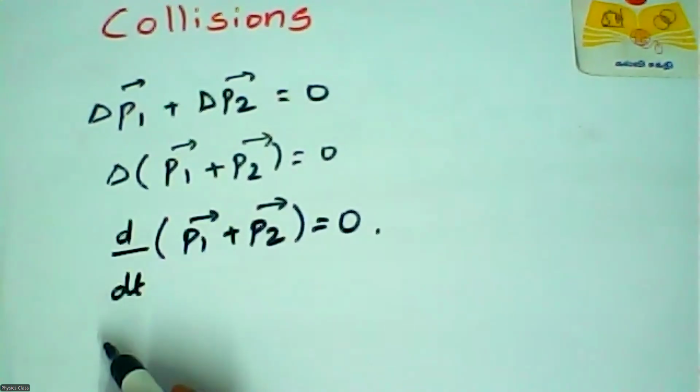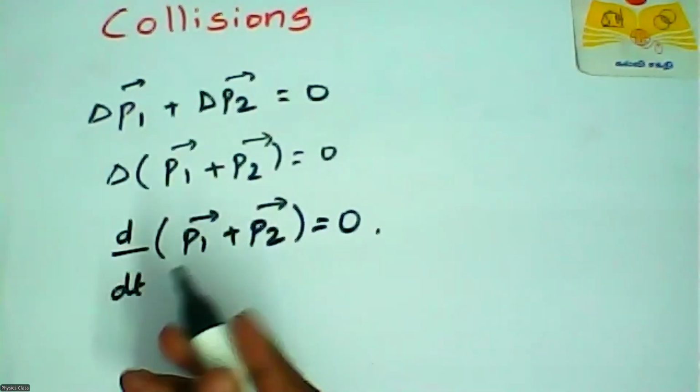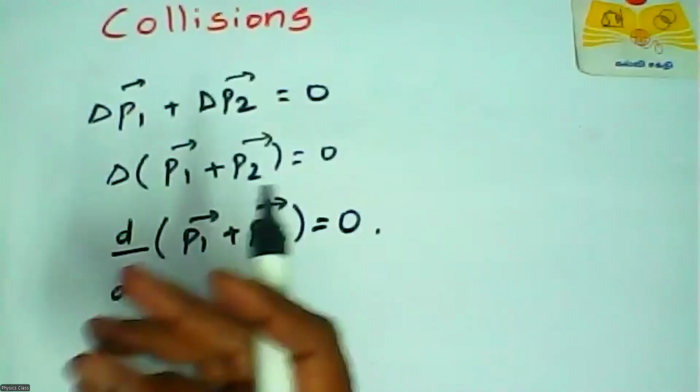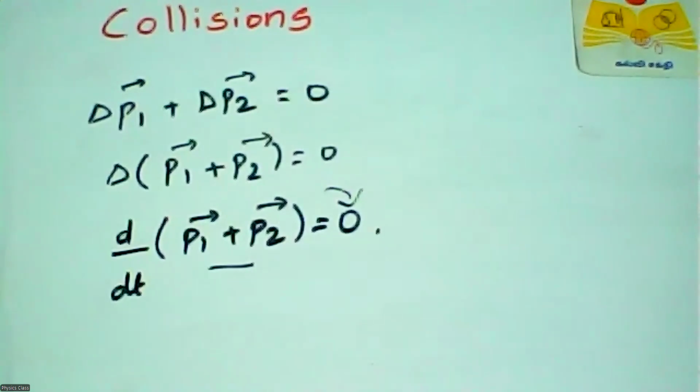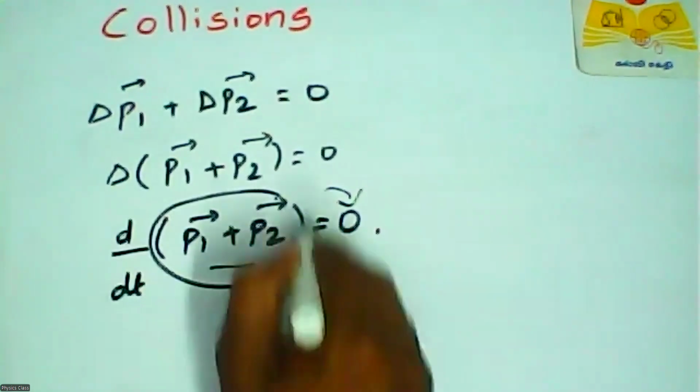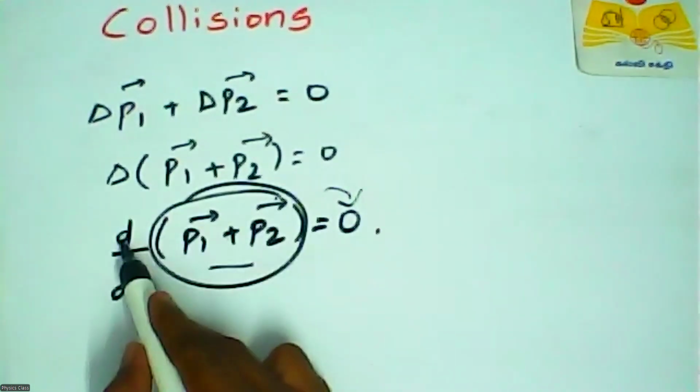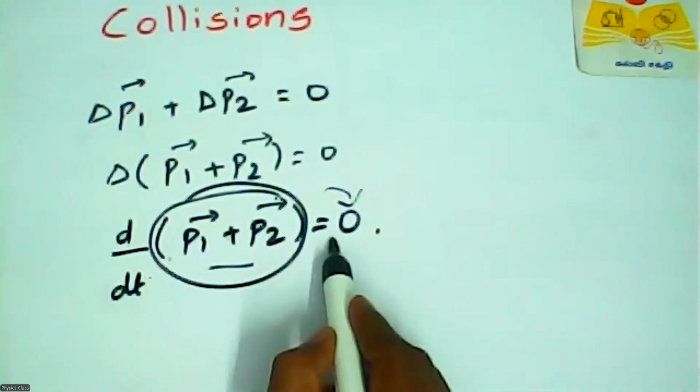In our maths class, you can remember that if you differentiate a constant, you get the value 0. Differentiation of a constant is equal to 0.